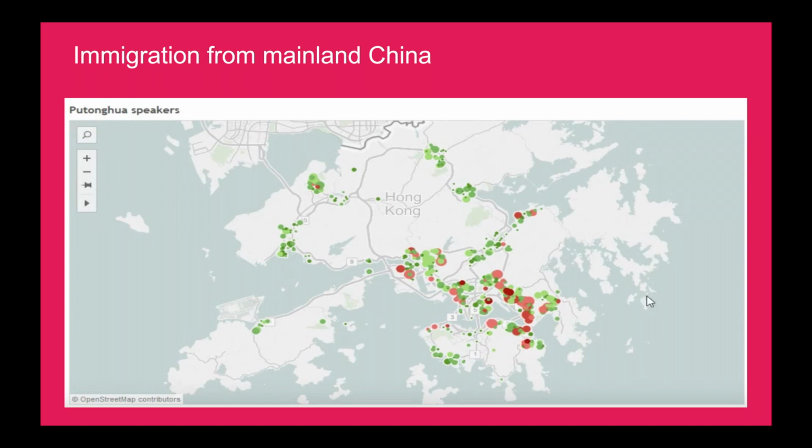Immigration from mainland China. Since the 1997 handover to China, there has been an increasing immigration of Mandarin speakers. Most of the immigrants live in Kowloon, a big Mandarin-speaking area, which will make more mainland immigrants choose to live in Kowloon.